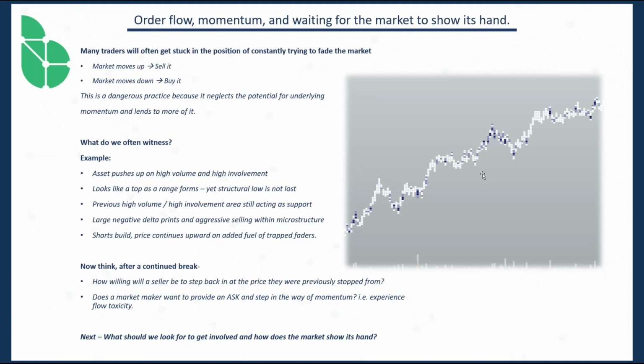Okay, and again, what we want to see when we're observing delta, when we're observing this type of feedback with regards to order flow, is not only this heavy delta in the form of negative delta at these lows, but that we put it in and then we move away from it. So if we put in the negative delta, for example, and I'll draw this on the next chart, and then we resolve above that portion within microstructure, then the case can be made for those positions to be trapped.